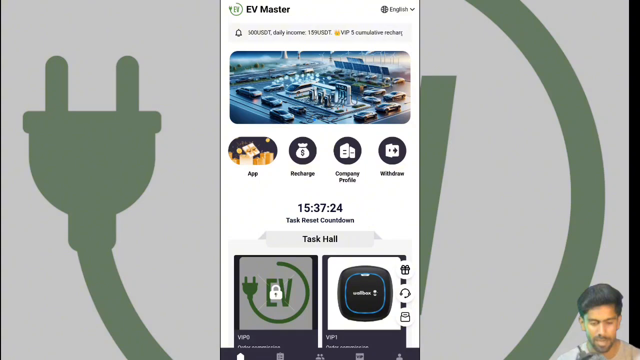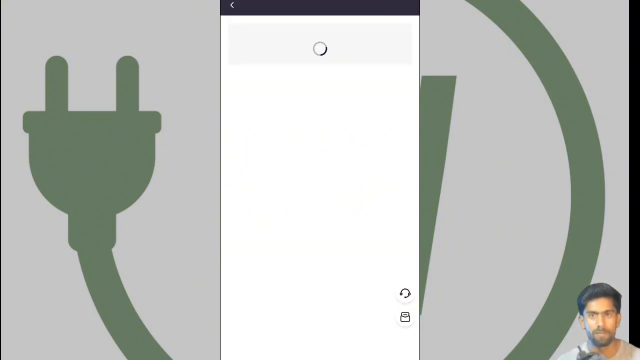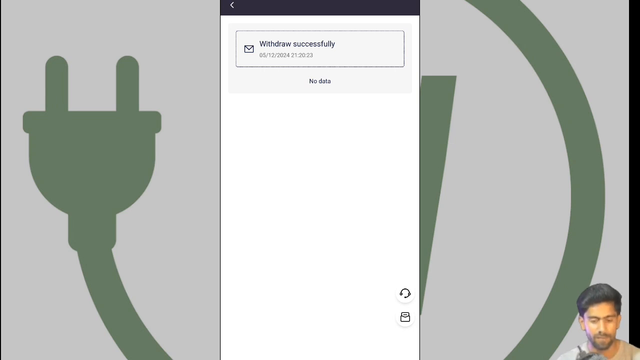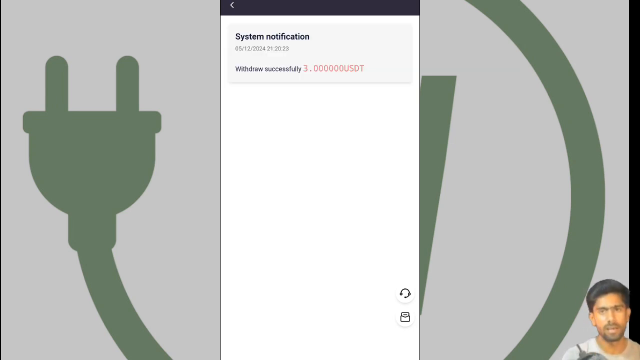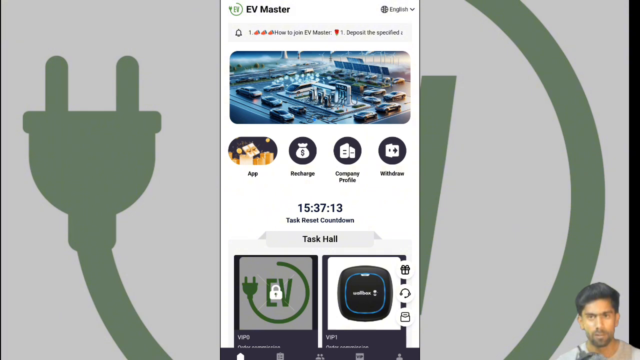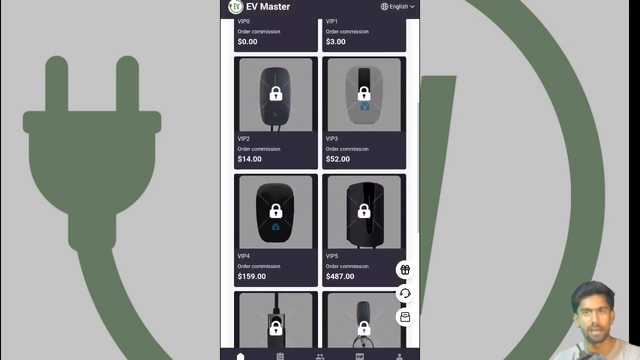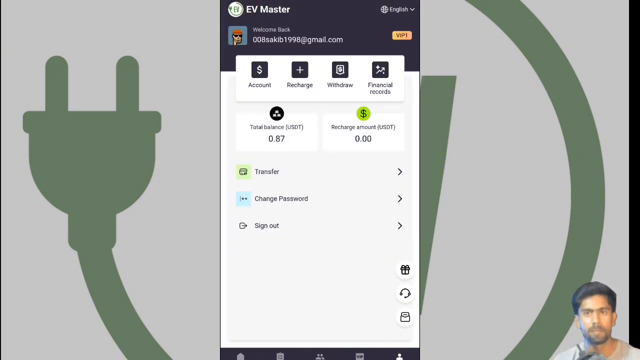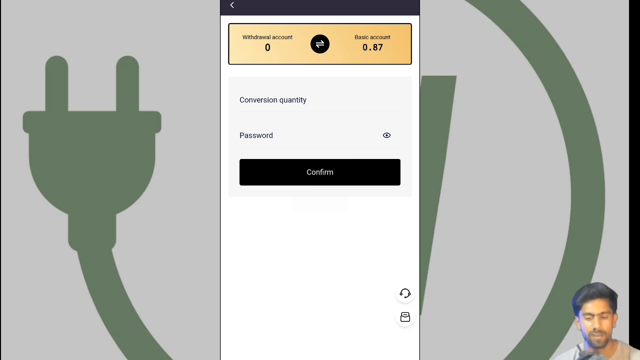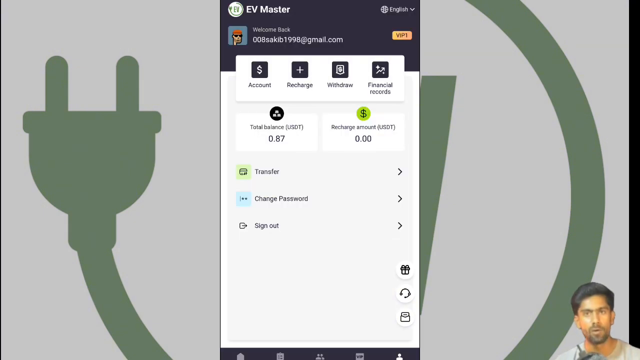You can easily work this website, and there is the inbox option. When you recharge and withdraw, you can see it here. You can see my withdrawal was successfully done, 3 USDT in my wallet. Or you can simply go to the me section. If you're interested in transferring your amount to the basic account, you can put in your amount, enter the password, and confirm, and you can see the total USDT balance is transferred to this fund.